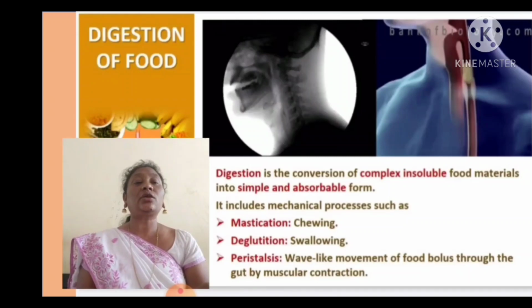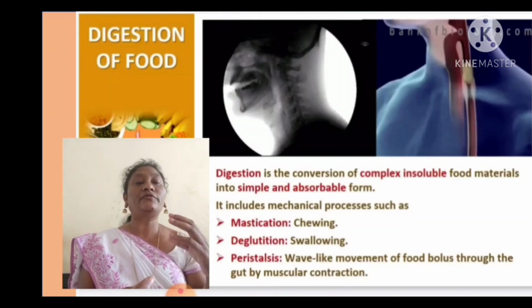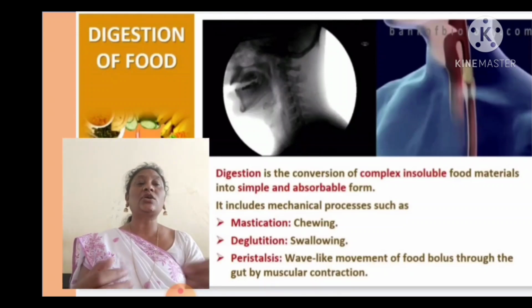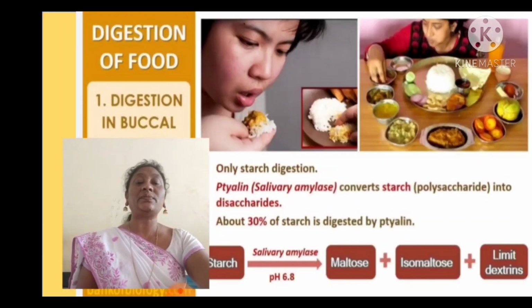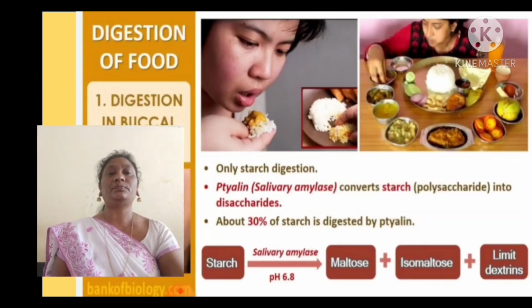It includes mechanical processes such as mastication, which means chewing, deglutition, which means swallowing, and peristalsis. Peristalsis is a wave-like movement of the food bolus through the gut by muscle contraction, with alternate contraction and relaxation of the longitudinal and circular muscles of the esophagus. It helps to mix the food easily and promotes the digestion of the food.